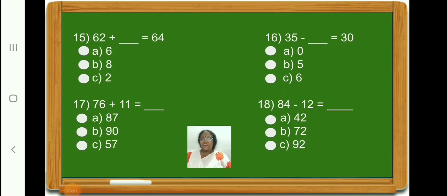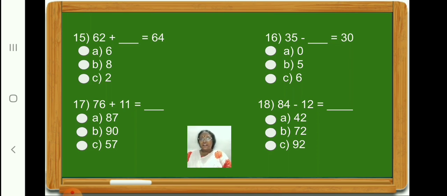Children, now let us do question number 15. Children, here what number will you add to 62 in order to get answer 64? Children, if we add number 6 to 62, what answer we will get? Keep the bigger number 62 in your mind and add 6 fingers and see. 63, 64, 65, 66, 67, 68.